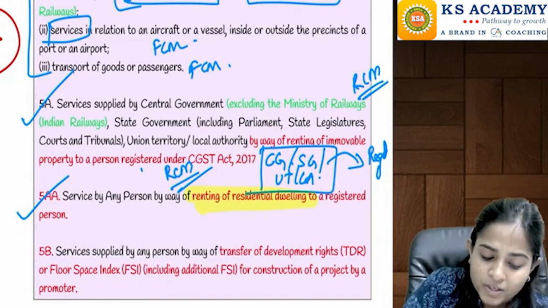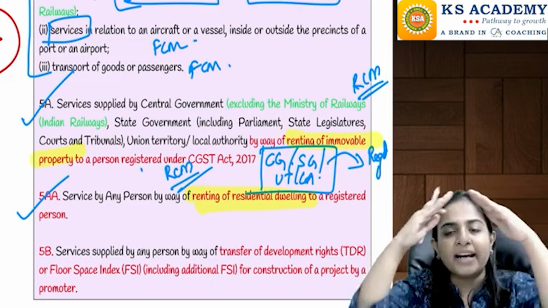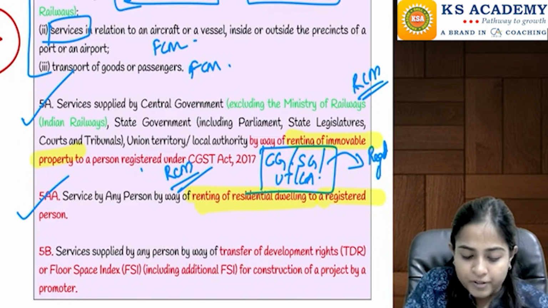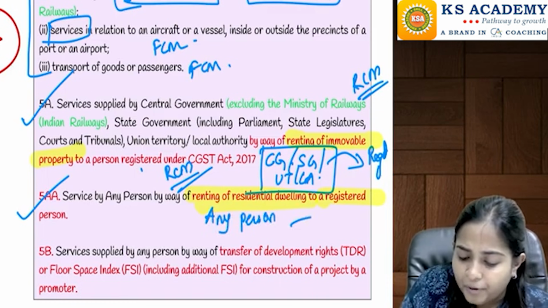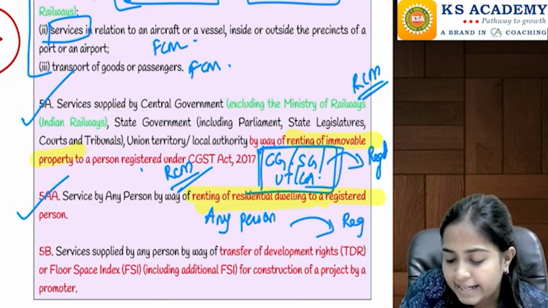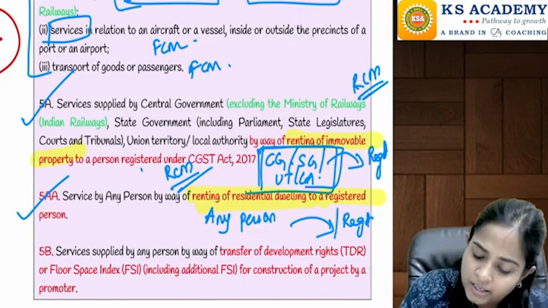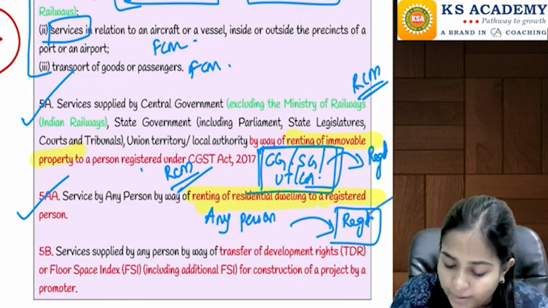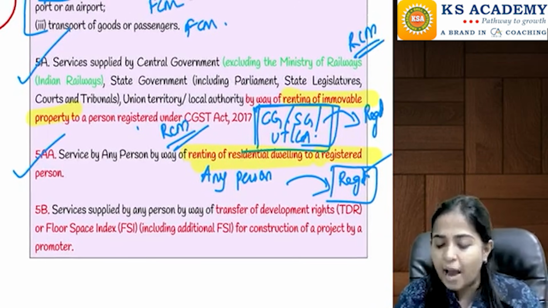Okay, above was a wider term, that is renting of immovable property. Here, if you are renting a house, renting a residential dwelling to a registered person, any person, not only government, then the responsibility to pay the tax, if applicable, is going to be on this registered person, that is reverse charge mechanism is going to be applicable.